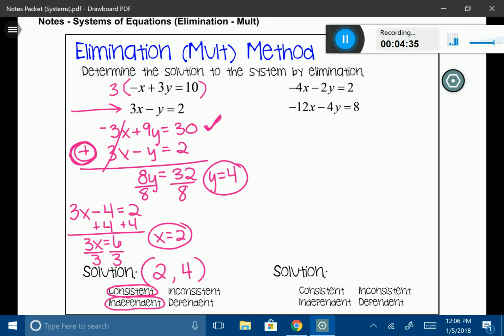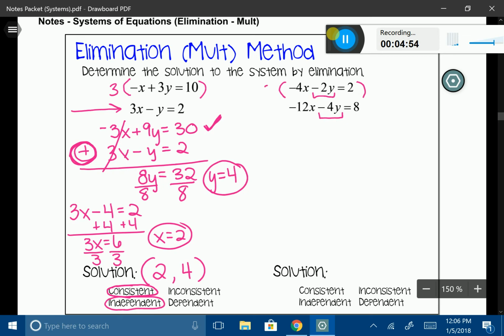So personally, maybe we worked with the x's before, so let's go ahead and work with the y's now. You can see that I have -2y and then I have -4y, and you can see that I could easily make that -2 into a -4. So what I'm going to do is multiply the top equation by 2. I could also multiply it by -2. It doesn't really matter.